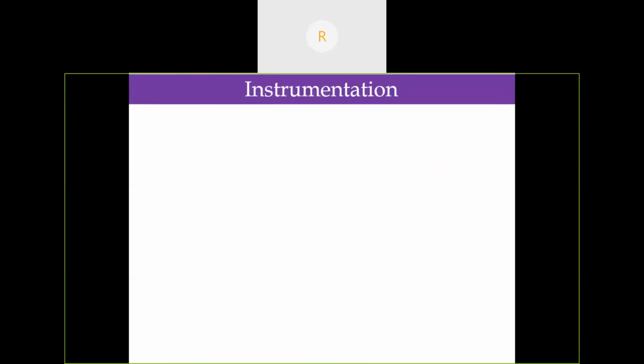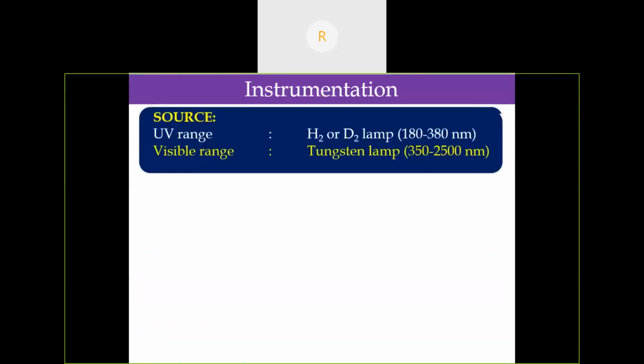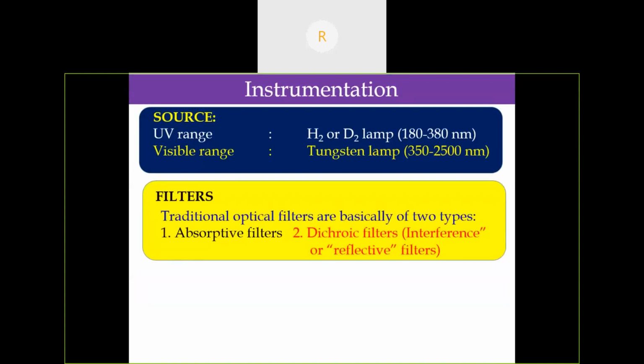Now the instrumentation. As the source of UV visible, for the UV range, a hydrogen or deuterium lamp is usually employed. For the visible region, a tungsten lamp is used. Next, the filter. There are two types of filters available in a UV spectrophotometer: one is the absorptive filter, and the other is the dichroic filter.